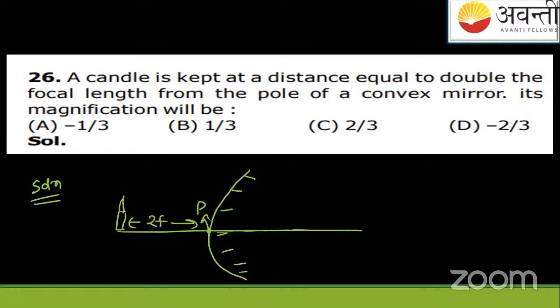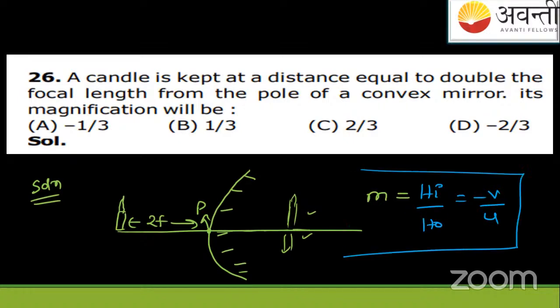What is its magnification? Magnification, I don't know, maybe the image is erect or inverted, and the height is more or less, I don't know. We'll find it now. But they're asking you the magnification. You know the magnification formula is given by what? Any one of you? Height of the image by height of the object, which is minus V by U. And never forget this thing, with sign and conventions. With sign and conventions. Got it?